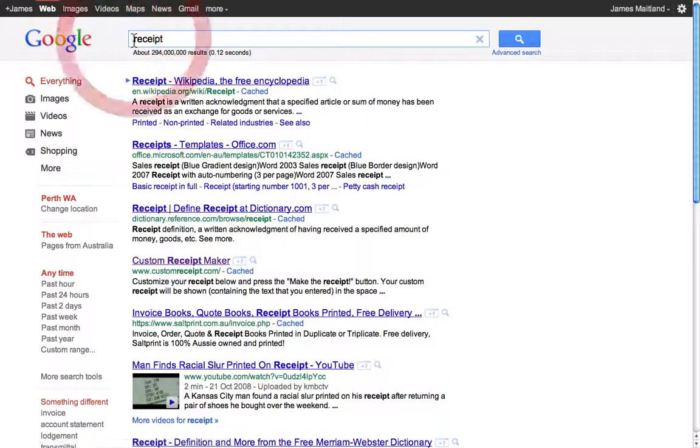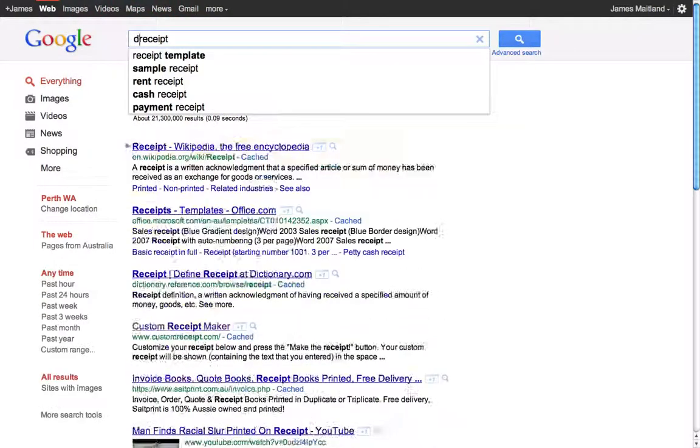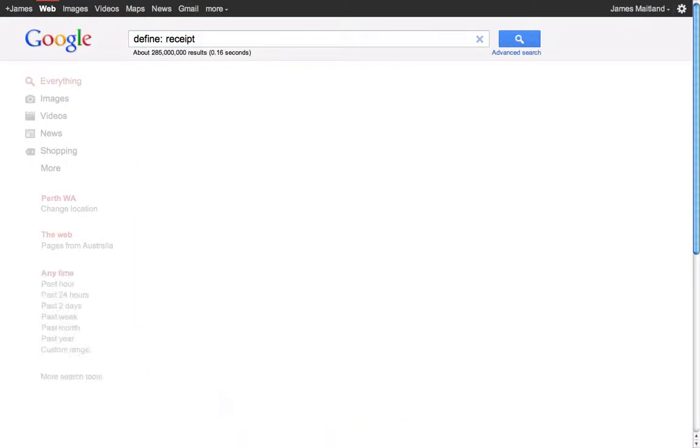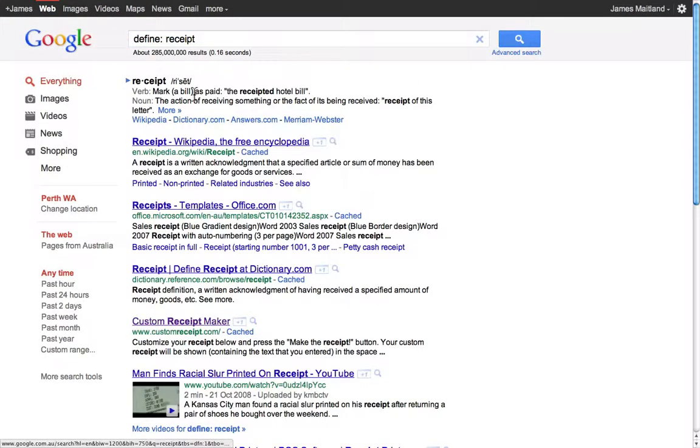If I was to do this, type in define at the beginning of it, you notice the searches have changed. It is now giving me a dictionary meaning of the word receipt. So I can work some things out.